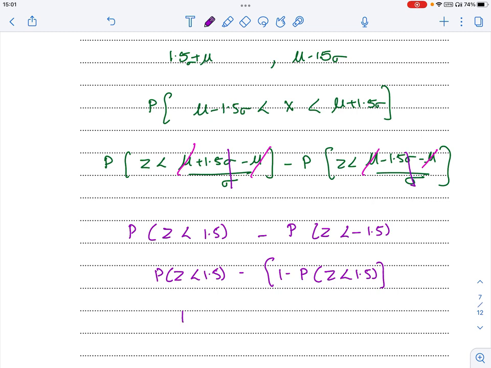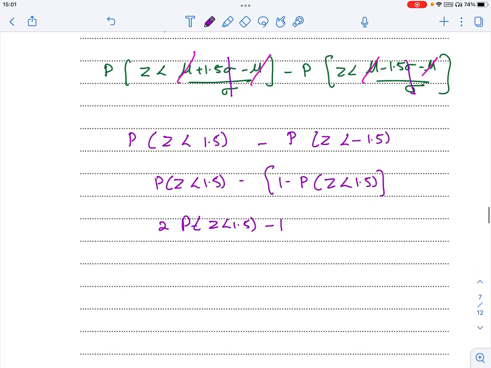So it becomes 2 times probability of Z less than 1.5, minus 1. So it is 2 times 0.9332 minus 1. Simplify that, you should be getting 0.8664. That's going to be the answer.